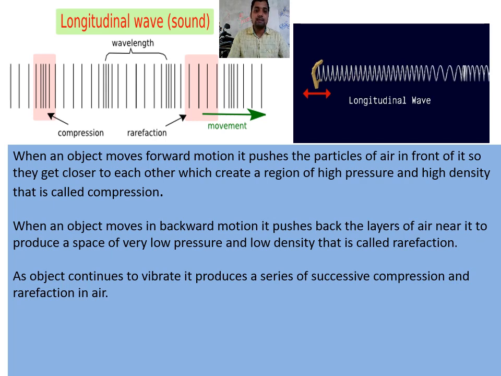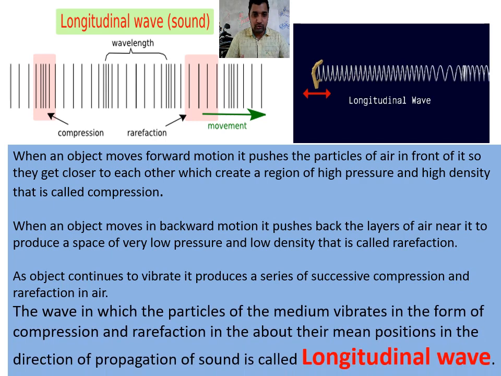This series of compression and rarefaction, moving about the mean position to the extreme position in the direction of propagation of sound, is called a longitudinal wave. So a longitudinal wave is produced due to compression and rarefaction.